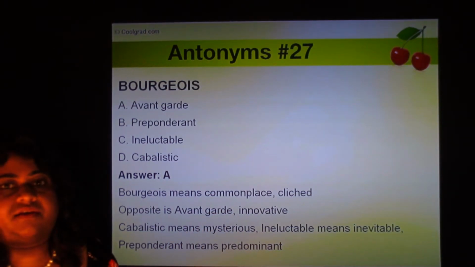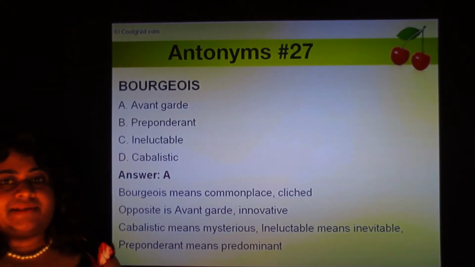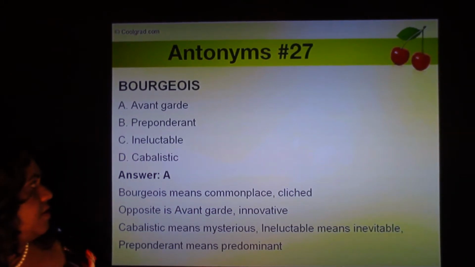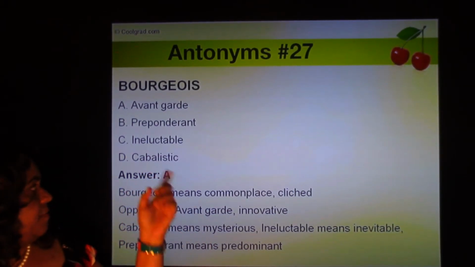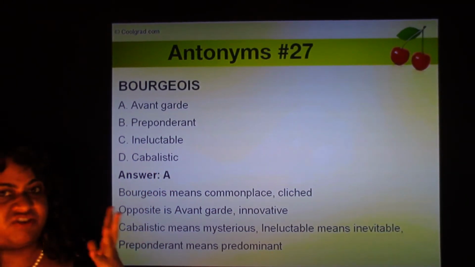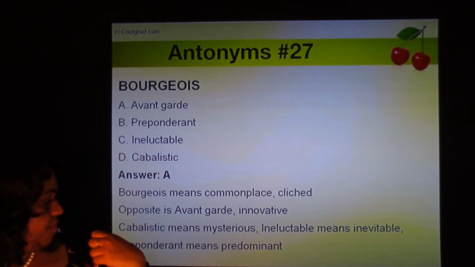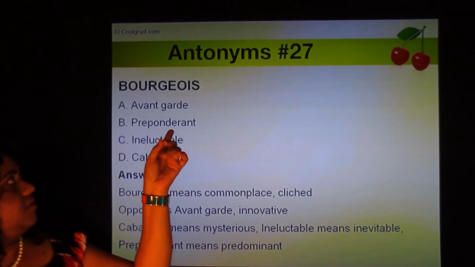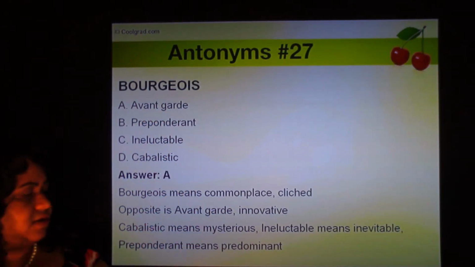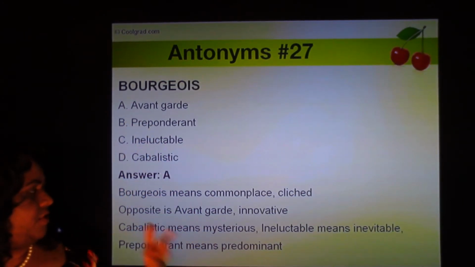So you have to familiarize yourself not just with English words, but also English words of foreign origin, especially of French and Latin origin. So a lot of these terms might be asked in the GRE GMAT exams, and you must be familiar with these terms. So cabalistic means mysterious. It's nothing to do with a cabaret or anything. Cabalistic means mysterious. Ineluctable means inevitable. And preponderant means predominant. Bourgeois is commonplace or cliched, and the opposite is avant-garde or innovative.